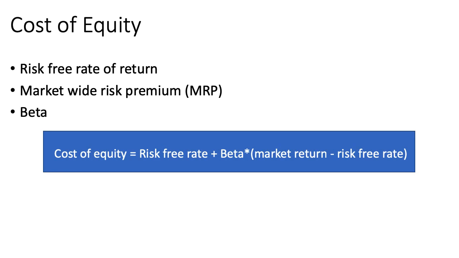Accordingly, the formula for cost of equity is equal to risk-free rate plus beta multiplied by market return minus risk-free rate. Recession and euphoria in the market can lead to the market risk premium being calculated as aggressive or conservative. So based on research by Goldman Sachs and McKinsey, the market risk premium is usually between 4.5 to 5.5 on average for a long period of time. You can assume a 5% MRP for the calculations.